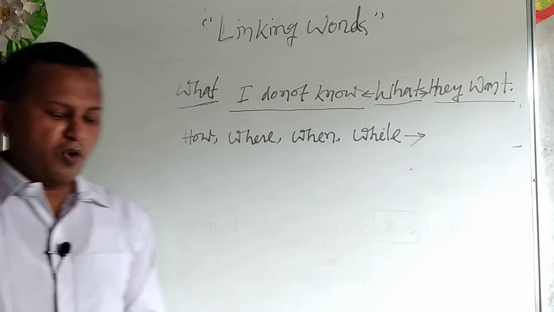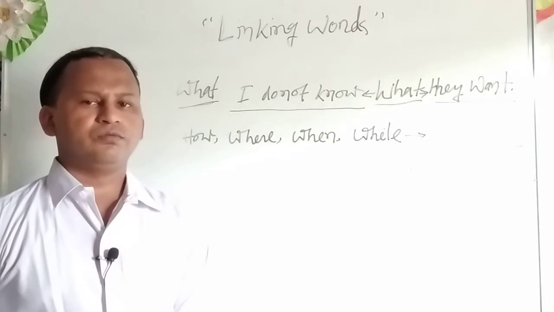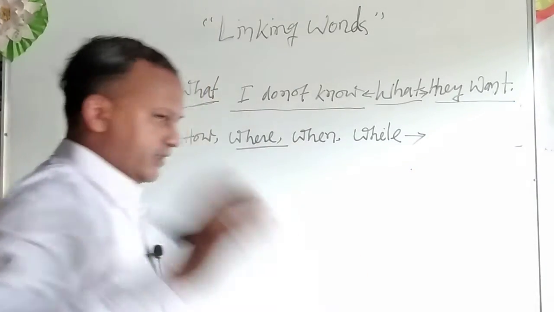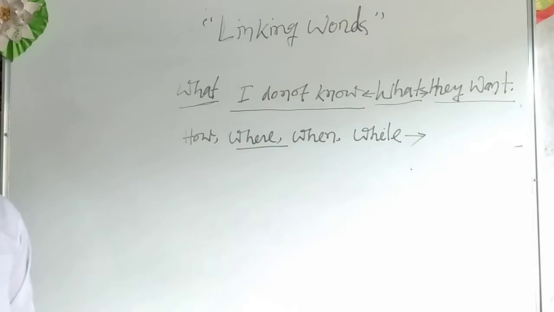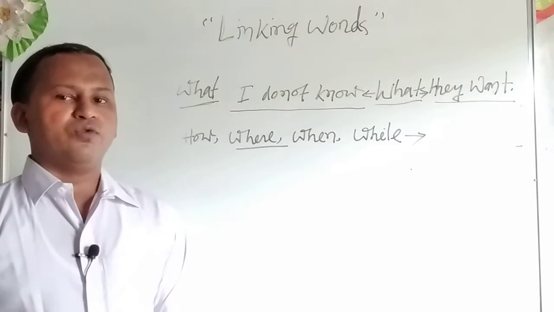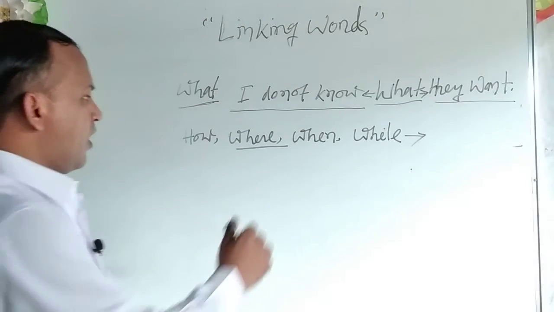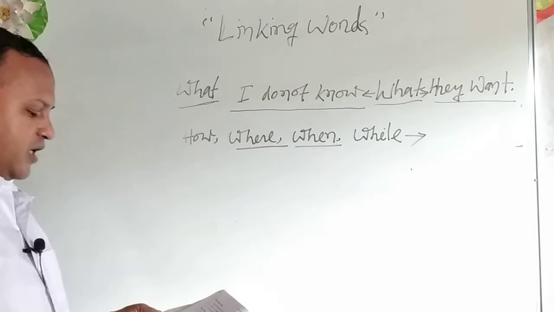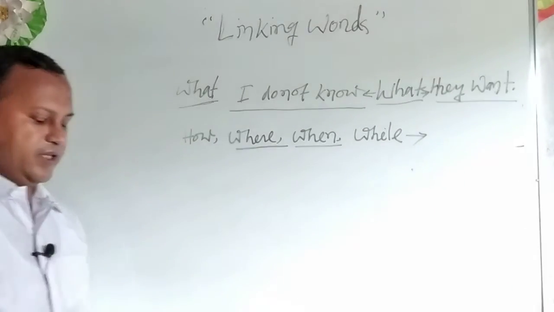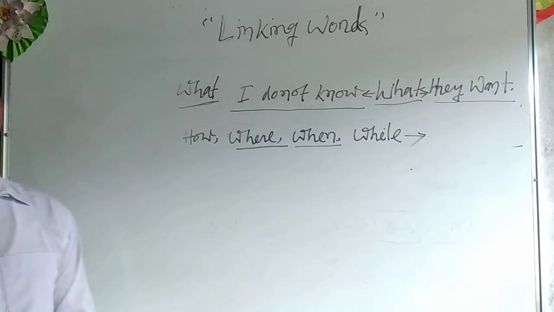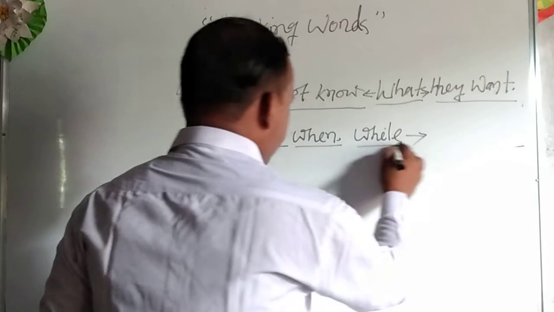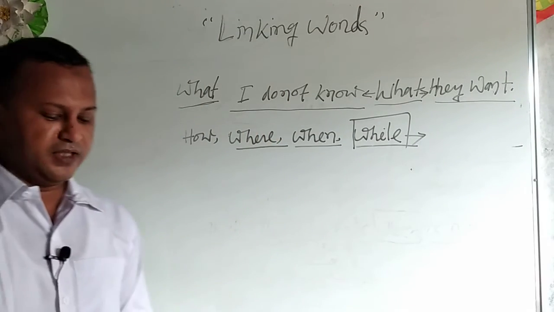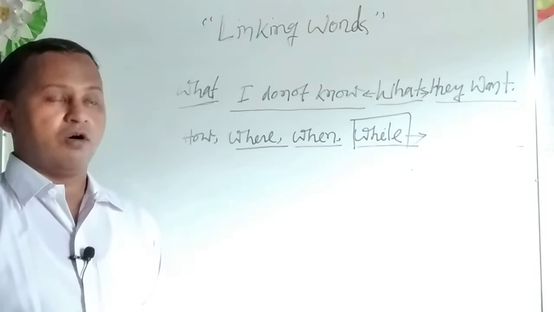Suppose, he wanted to know how I would go. Another linking word is where, which discusses place: he wanted to know where I would go. Another linking word is when, which is about time: I shall start for the school. I said he wanted to know when I would go. Another linking word is while, which is about time or place, etc. You should not run in the field while it rains.